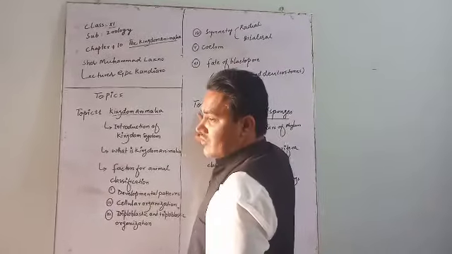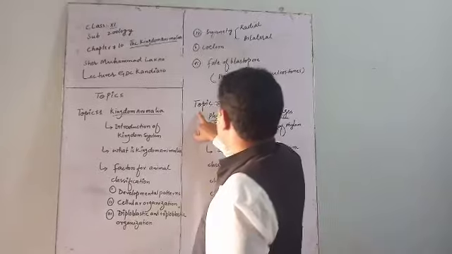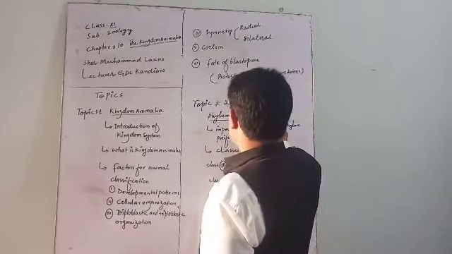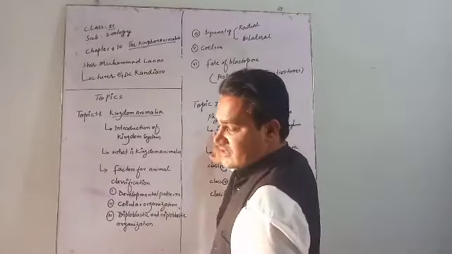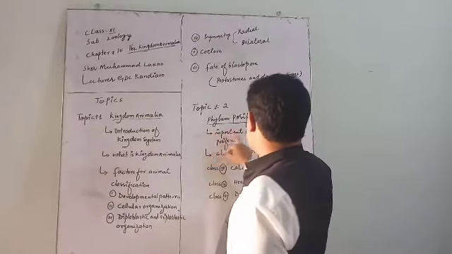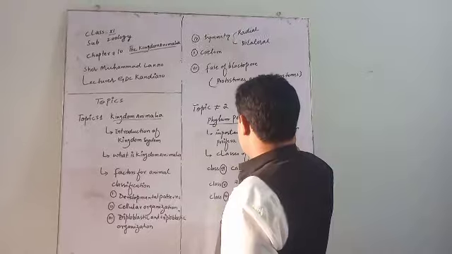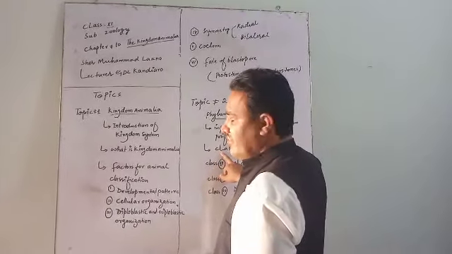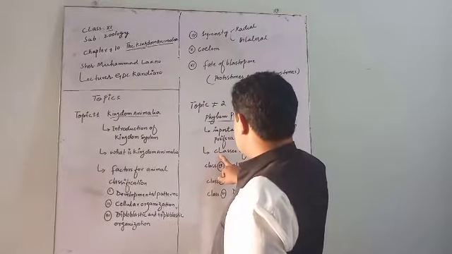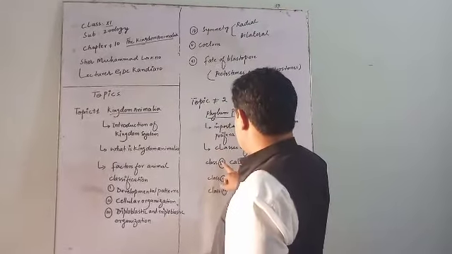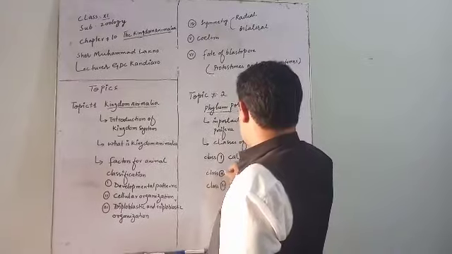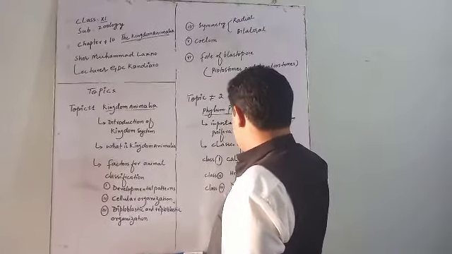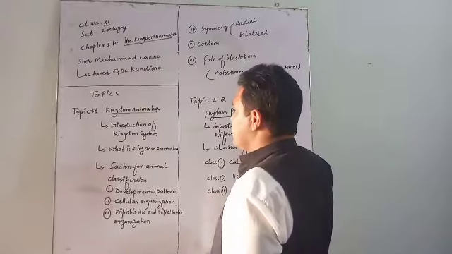And my second topic is phylum Porifera or sponges. We will discuss the important characters of phylum Porifera. We will discuss the classes of phylum Porifera. Classes of phylum Porifera are: number 1 is Calcarea, number 2 Hexactinellida, number 3 is Demospongiae.